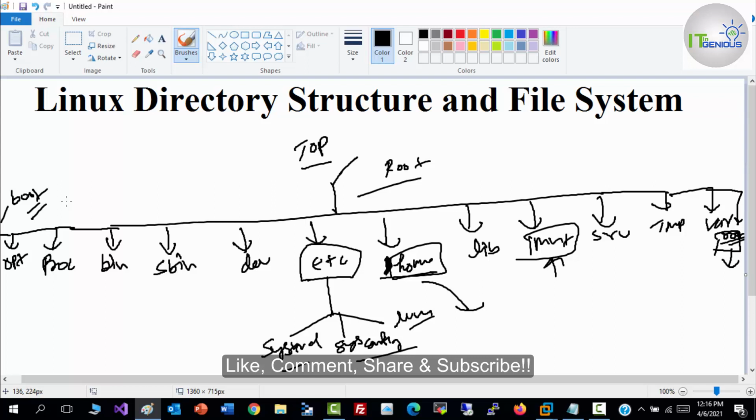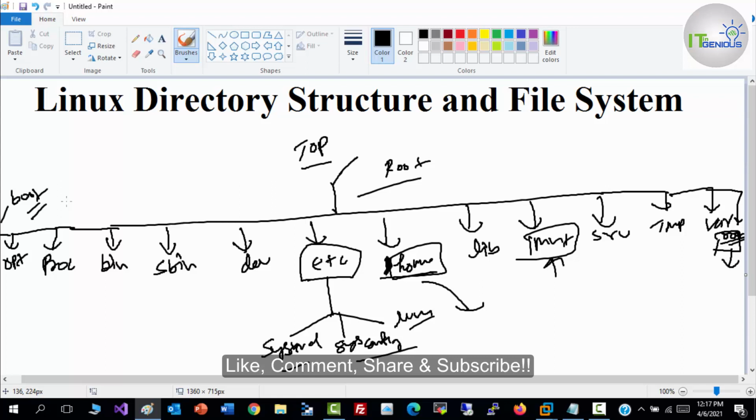slash boot. Whenever you install your Linux operating system, if you do not configure your disk, that means your disk partitions are selected automatically, and it will automatically create your slash boot, slash home, root, and swap partitions. But if you want, you can specify custom space for your boot drive, or for your swap memory as well, as per your requirement.